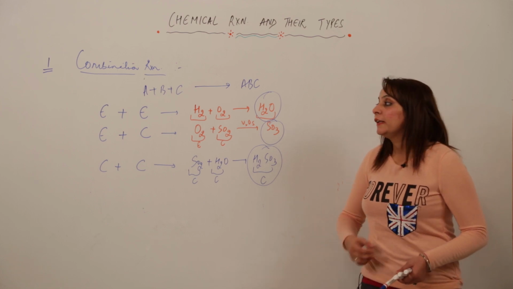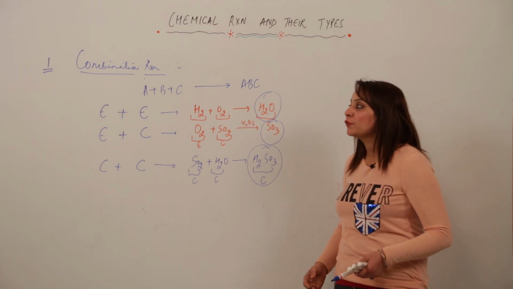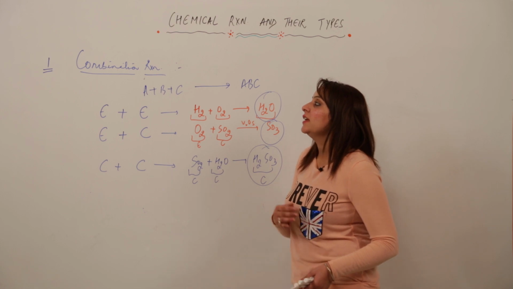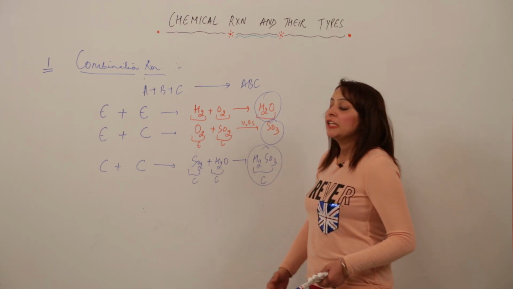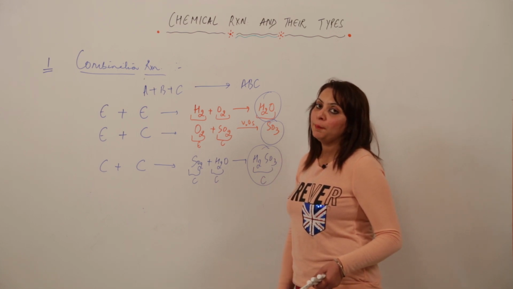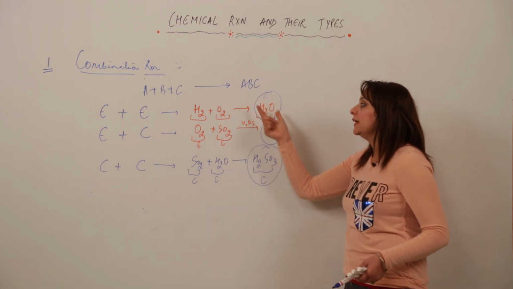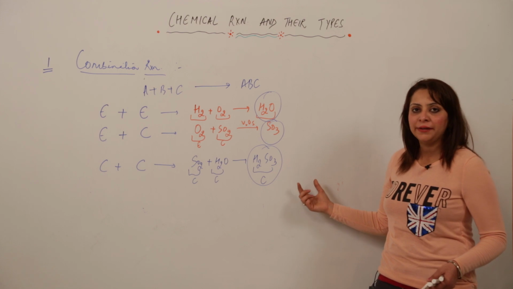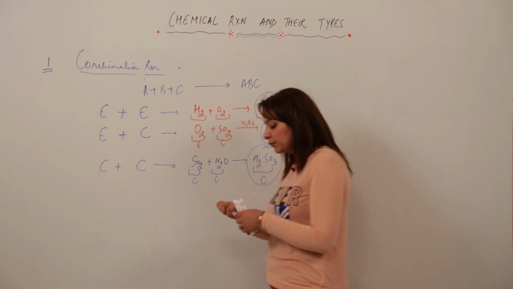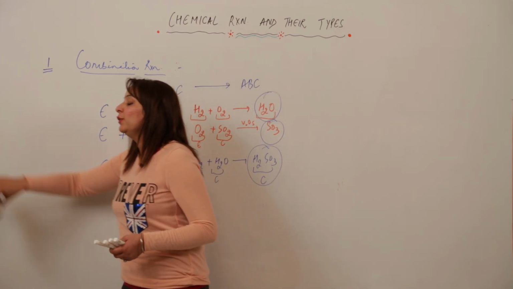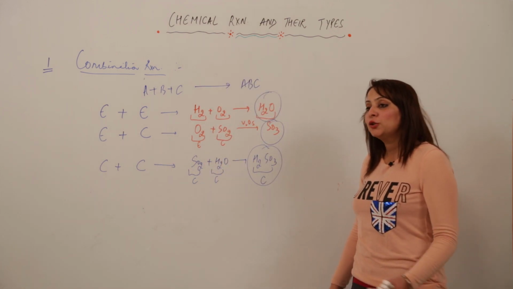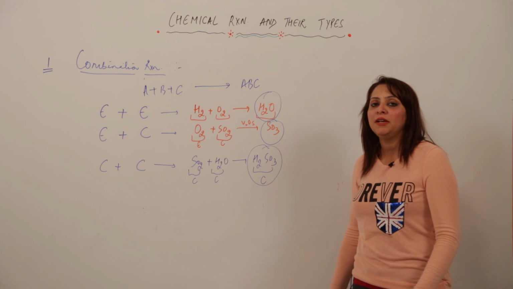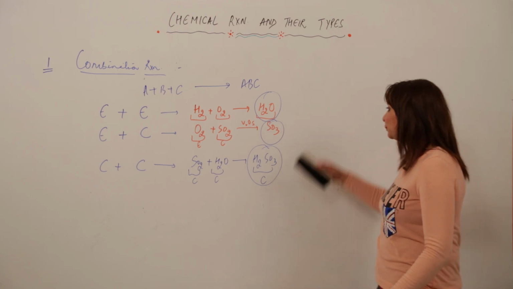The most important thing to keep in mind is that whenever a combination reaction is occurring, the identification property for it is that a single product will be formed. So whenever you get a question asking what kind of reaction it is, just look for it. If you have a single product, the reaction is a combination reaction.